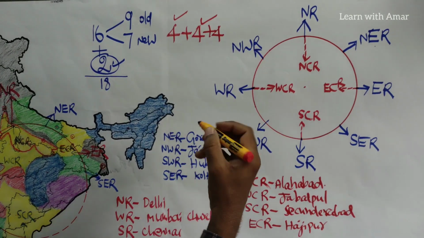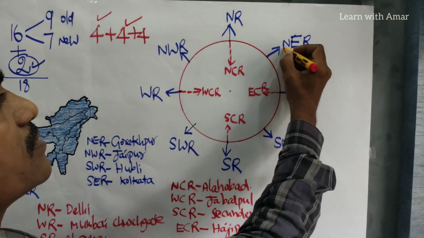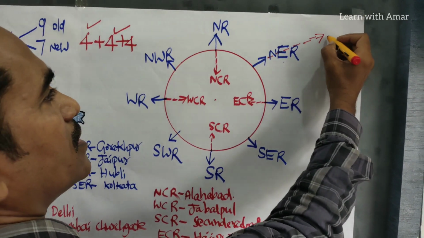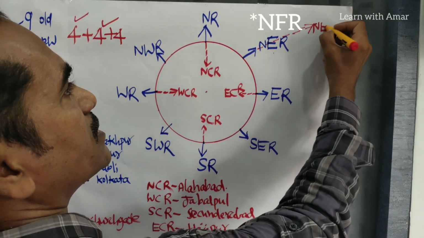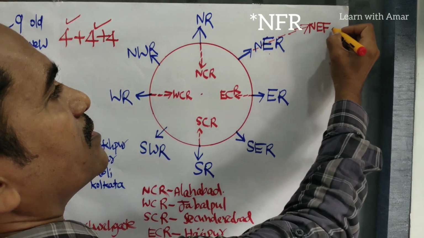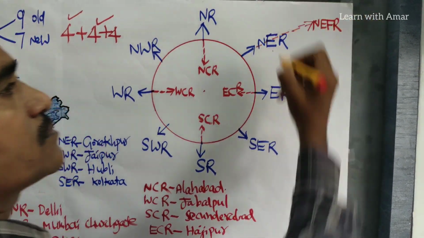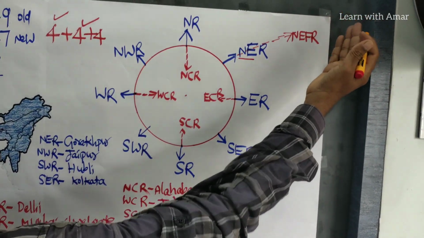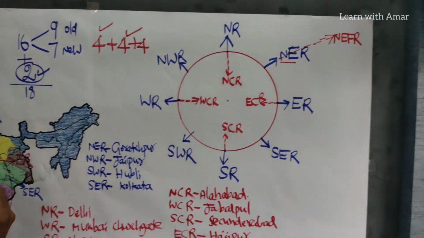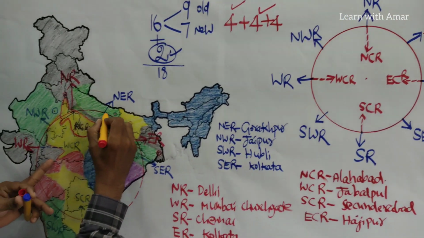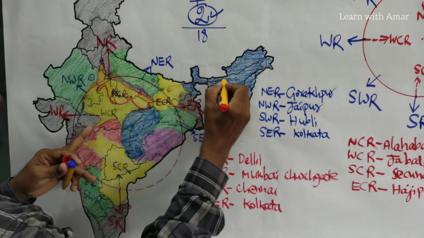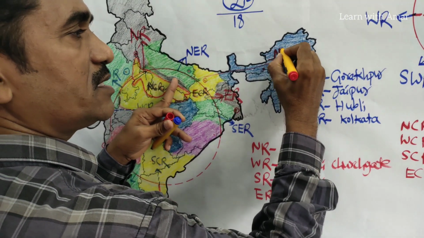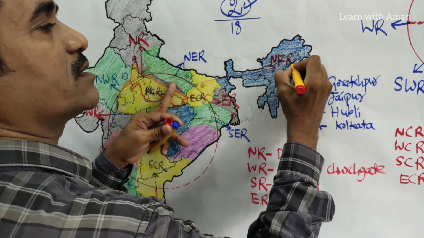Suppose you extend this one. What do you get? You will get Northeast Frontier Railways. It is in the northeast, far away. You see the same here, this area far away, Northeast Frontier Railways.